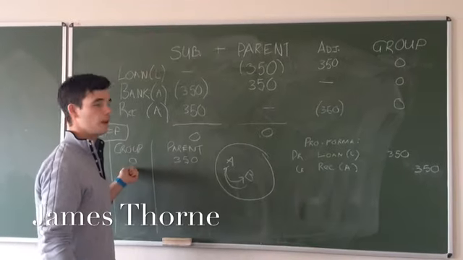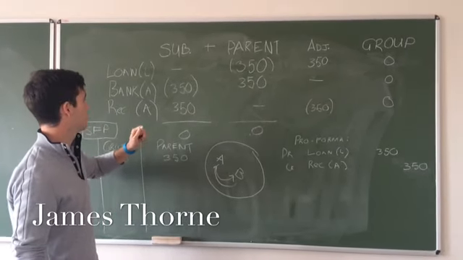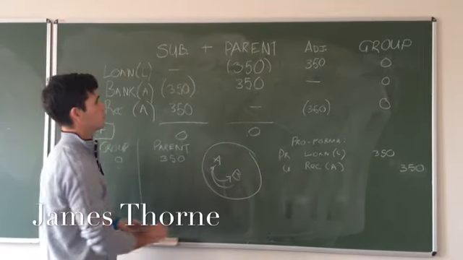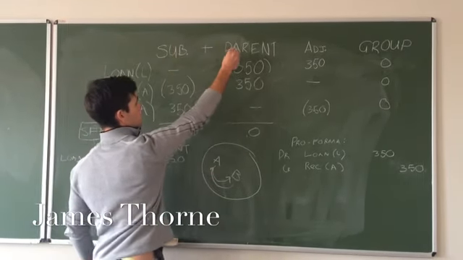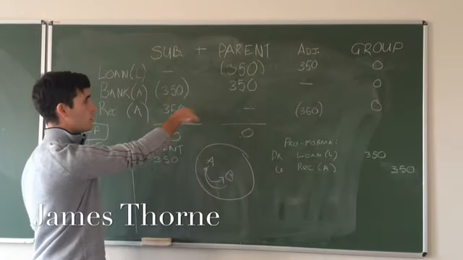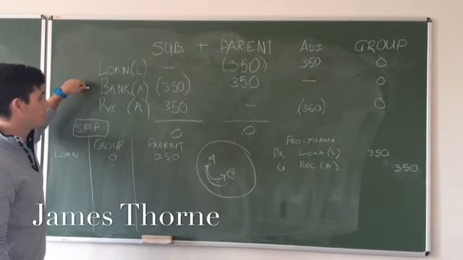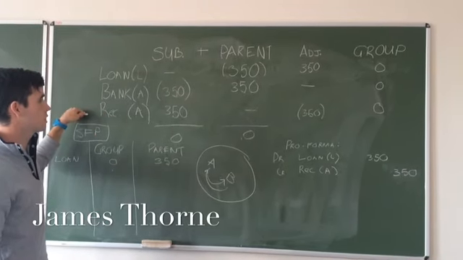So just to explain further why it's not there, if you look over here, this is a subsidiary, this is the parent, and that's the group at the end. That's where they want it to be, and this is where we are now. This is the loan, this is the money going in and out of the bank, so they're separate companies, and this is the receivable.